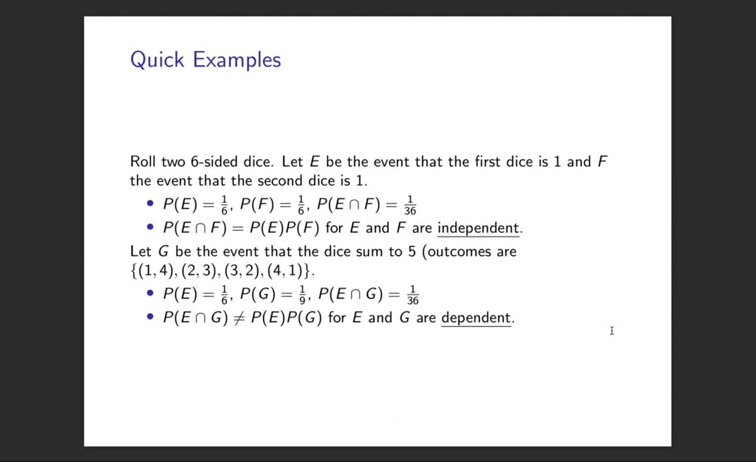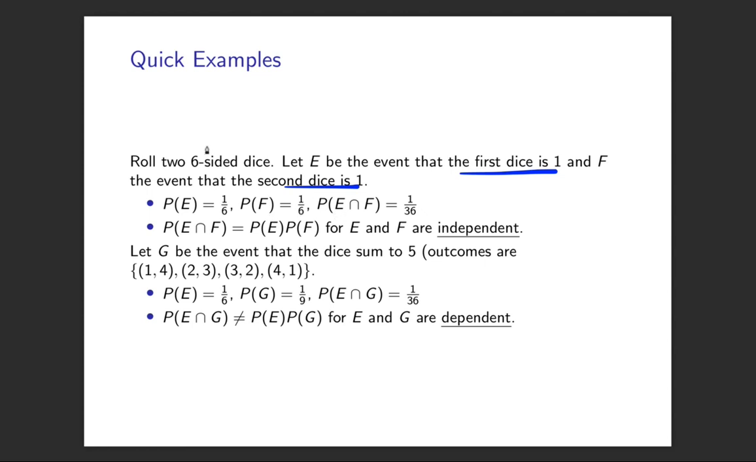So let's try and put some numbers on things. If we roll two six-sided dice, E is the event that the first dice is 1, and F is the event that the second one is 1. Because it's six-sided dice, we've got numbers 1 to 6 when we roll each dice. The probability that the first dice is 1 is 1 over 6, so it's just 1 out of the 6 possibilities. Probability that the second dice is 1 is 1 over 6.